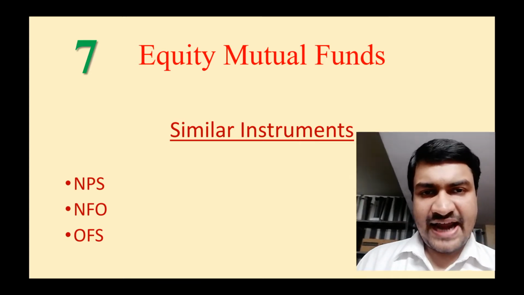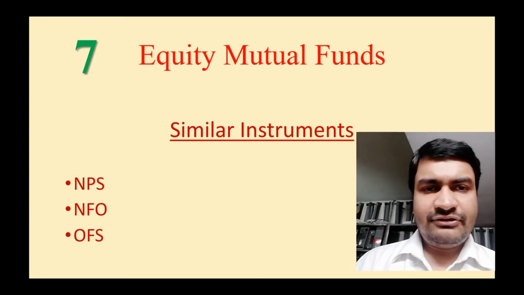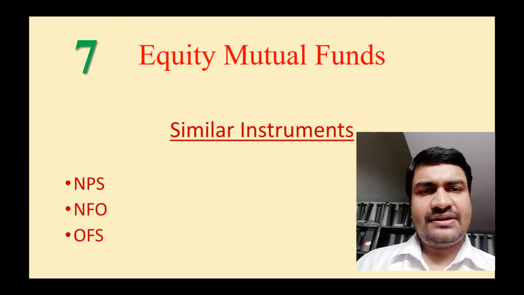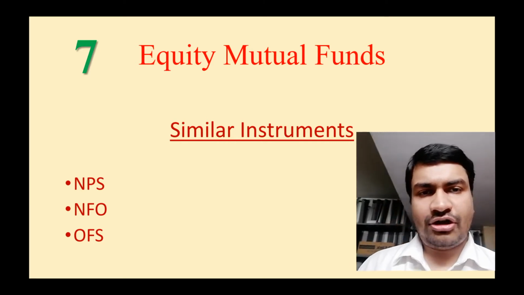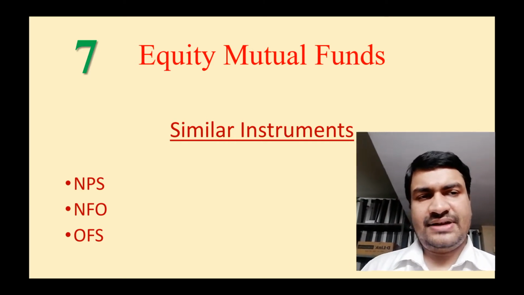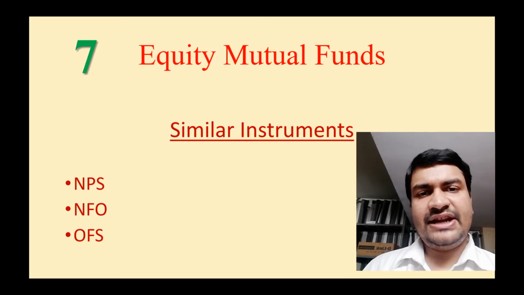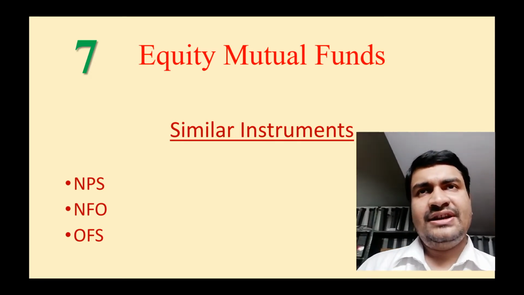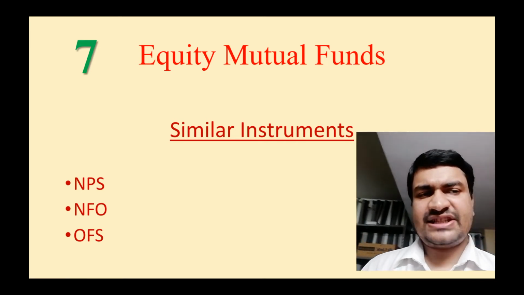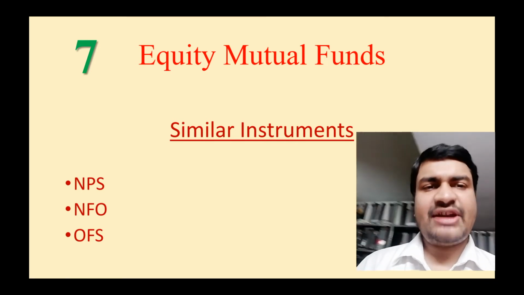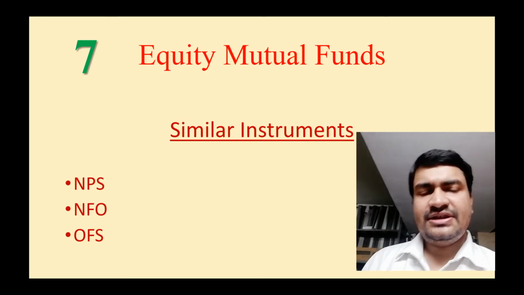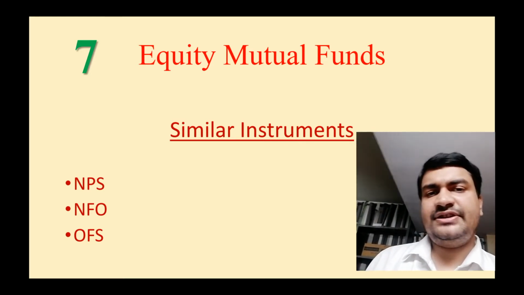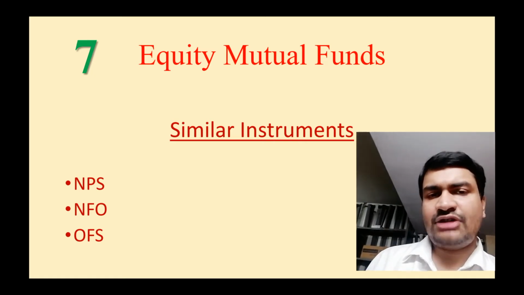More options are there. NFO, new fund offer. NFO generally companies launch. You can get them through a demat account or your online trading accounts, and there's not much difference, but they're new fund offers actually. So many times they give you some good profits, with some minor, nominal risks. So equity mutual funds are quite advisable to invest in. I also invest in equity mutual funds. NPS, NFO, all are good options.